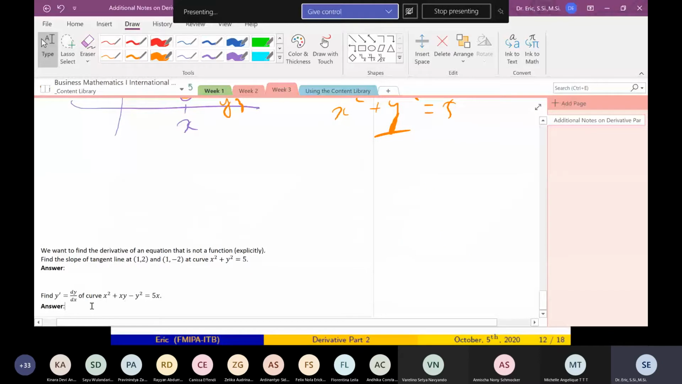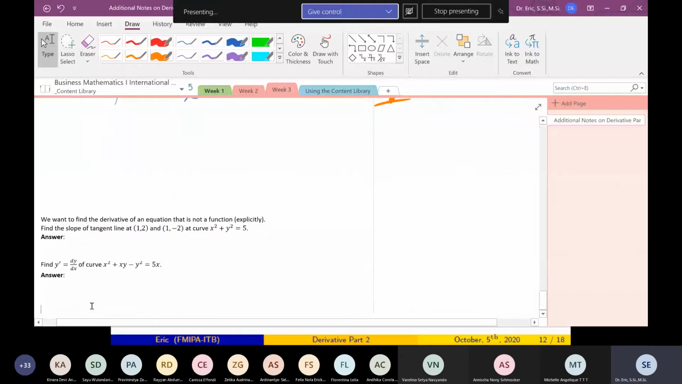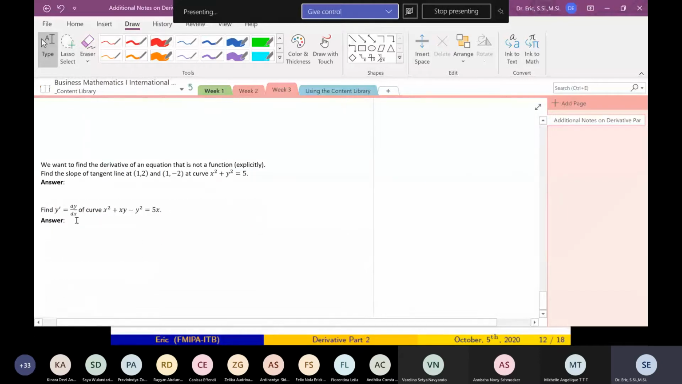I want to find the derivative dy/dx, the slope of the tangent line. Okay, this one first. Find the slope of the tangent line at (1, 2) and (1, -2) on the curve x squared plus y squared plus y. Okay. So, in general, I can say this.